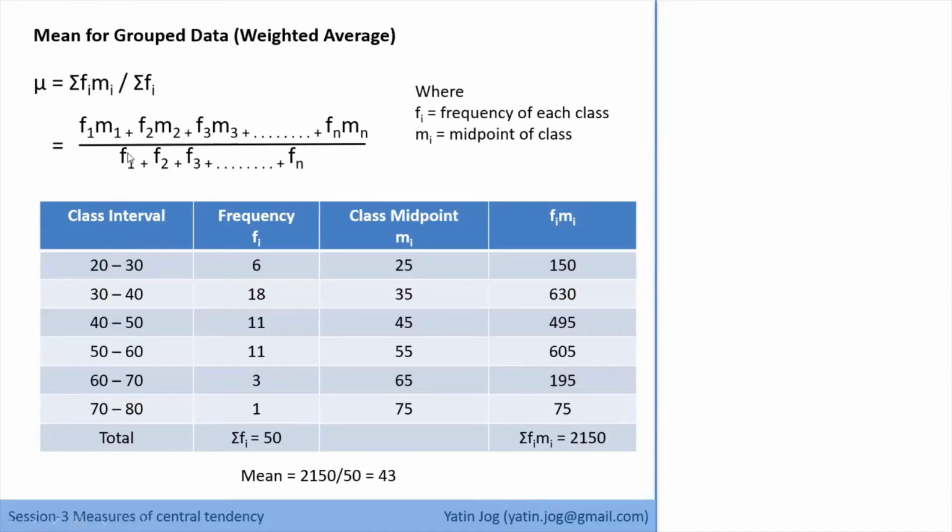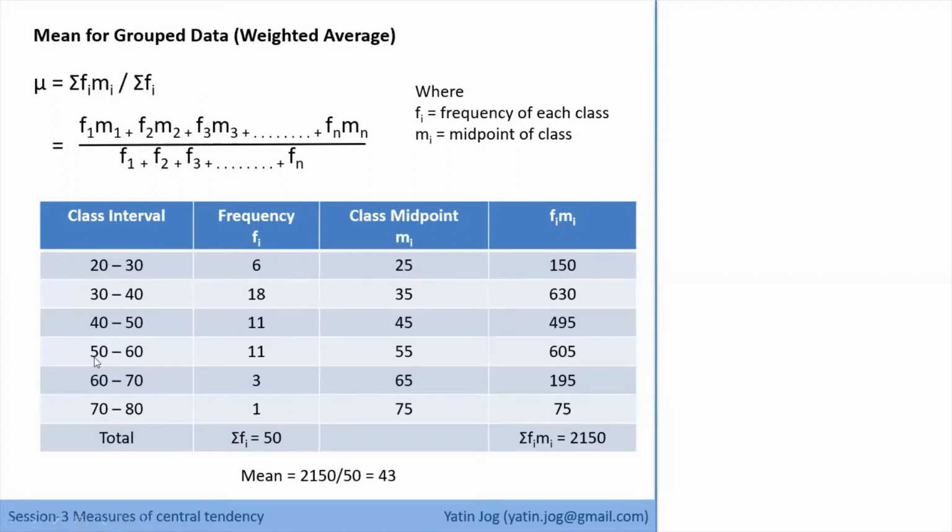That is what we have discussed. So whenever we talk about group data, you will find Mi as part of the formula. The formula for the mean of group data is mu equals summation of Fi Mi, where Fi is the frequency and Mi is the class midpoint, so the product, and summation of all the products is divided by summation of all the frequencies. So suppose this is your problem.